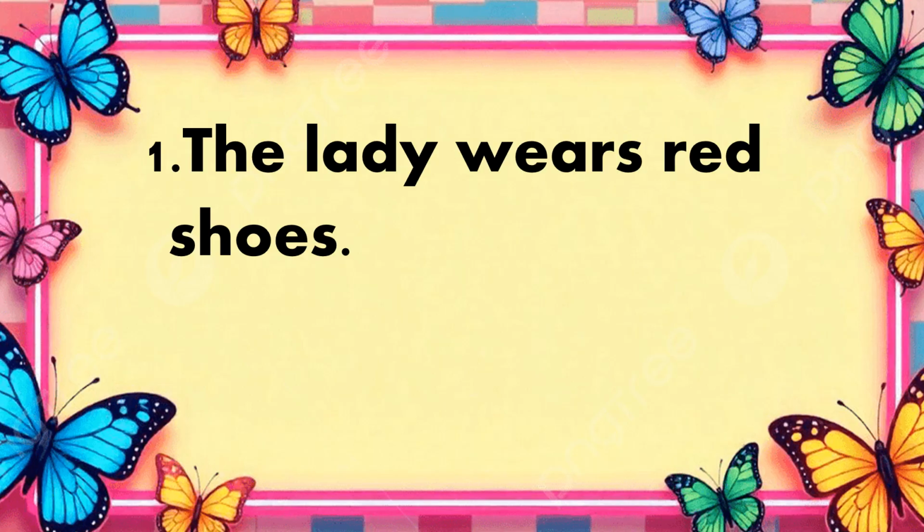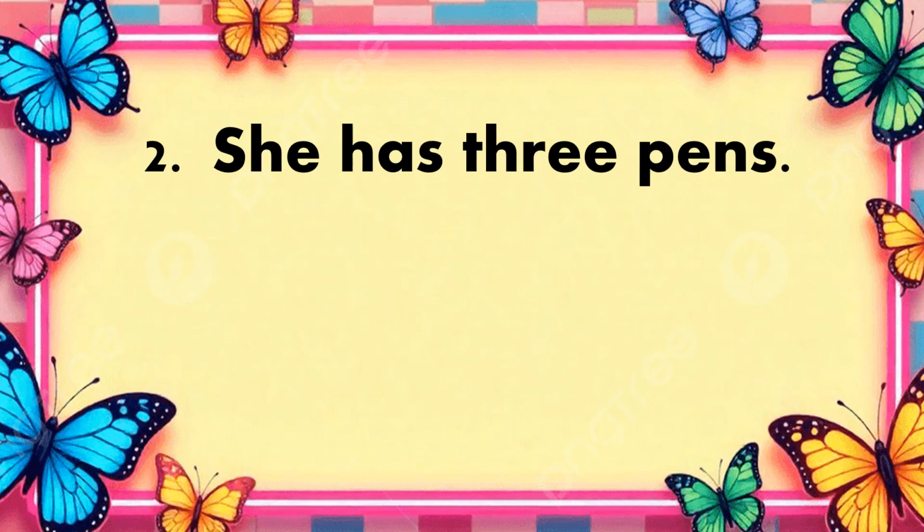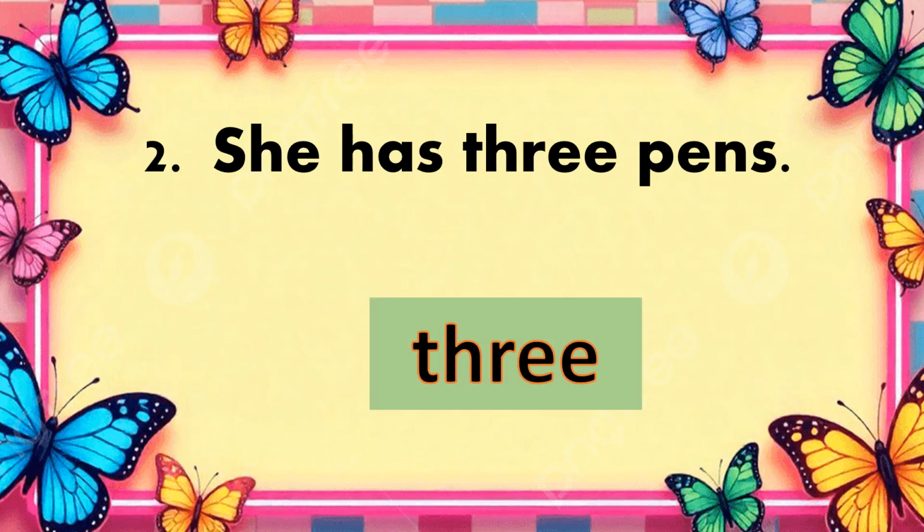Number one, the lady wears red shoes. The correct answer is red. Number two, she has three pens. The correct answer is three.